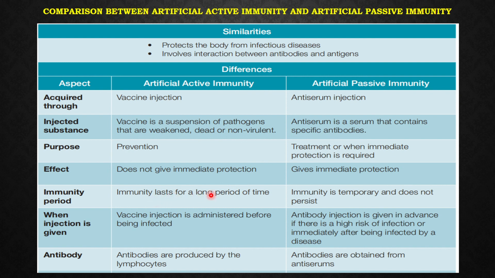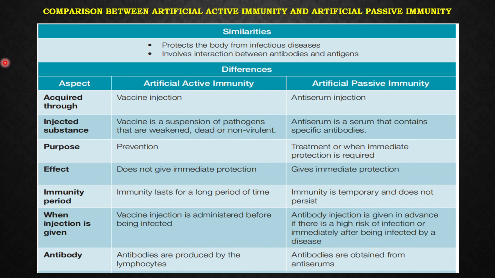But if it is passive learning or passive immunity, it is temporary. Passive learning is like spoon feeding. Everything is given and you just take. So it doesn't last long. You won't remember much of what you have learned as compared to active learning.